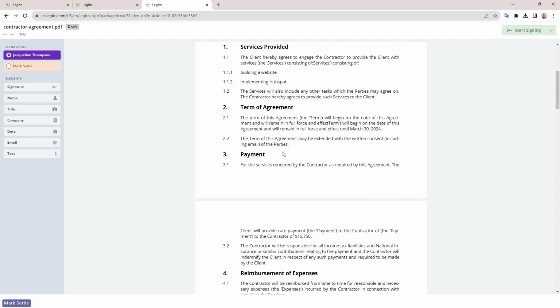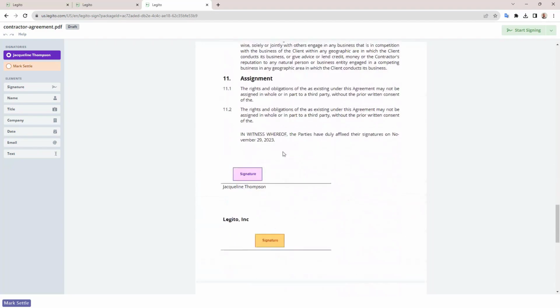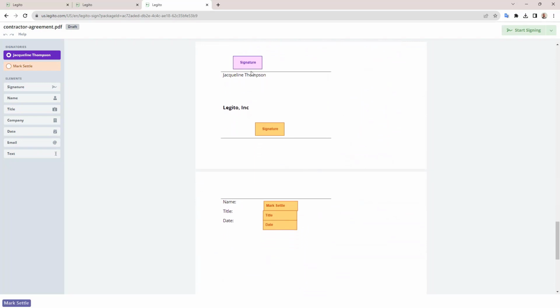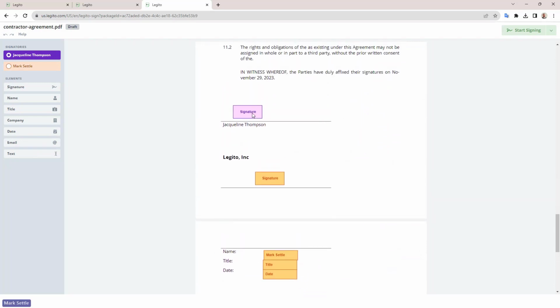And so what I'm going to do is scroll down to the signature block. And you can see here that Jacqueline Thompson was an individual, so it brought in their signature block, but I'm signing on behalf of Legito. And where those placeholders were, it actually created a signature line for me, but it also put in my name, put in a title and date field for me. So I don't have to manually drag those in and create those. It can go right out. And actually everything's ready here. So I can just click start signing and send this, and it's on its way.